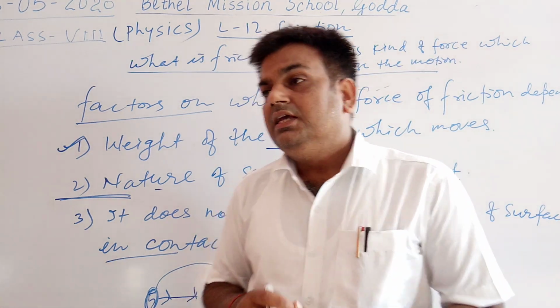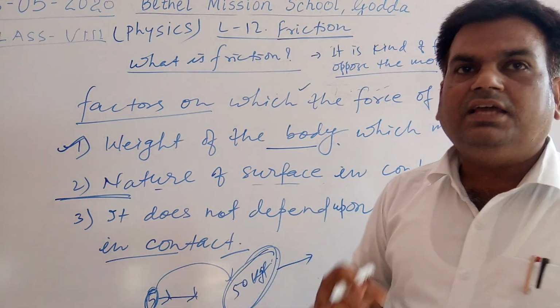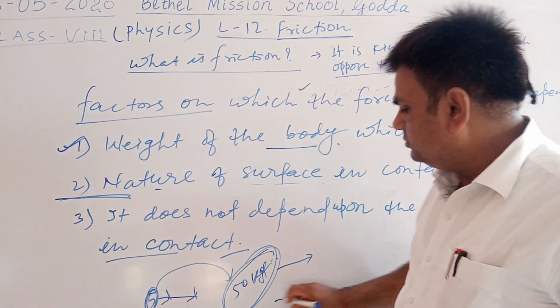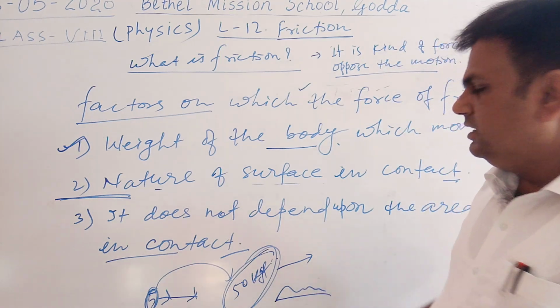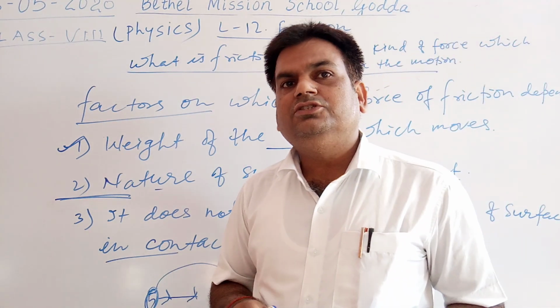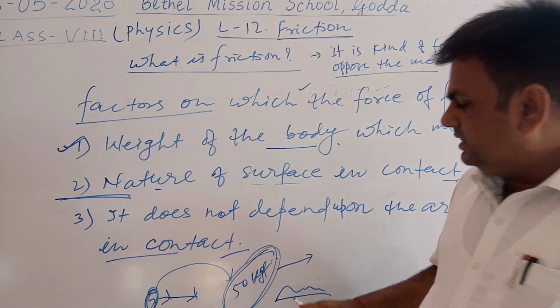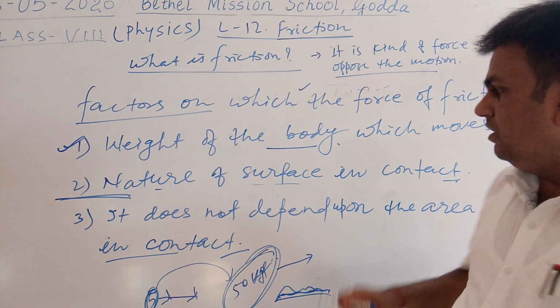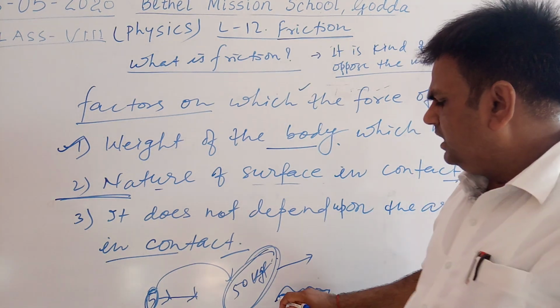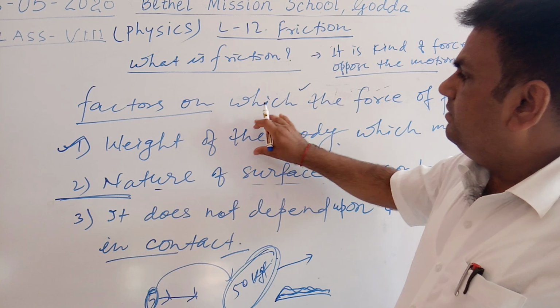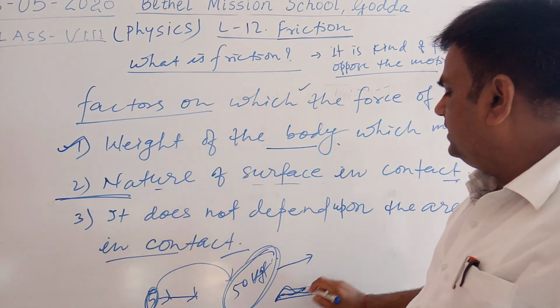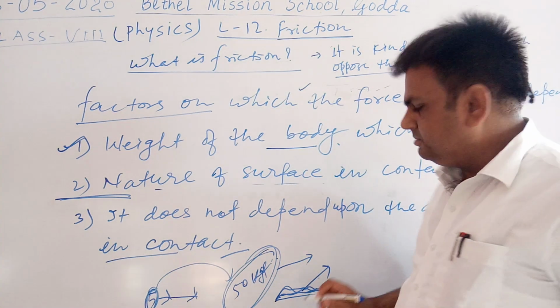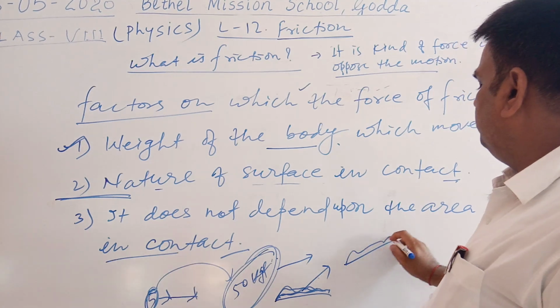And second, the nature of the surface in contact. Friction will be very small on a smooth surface. If the roughness of the surface on which the object moves is less, then the friction will decrease, and on a rough surface the friction will increase.